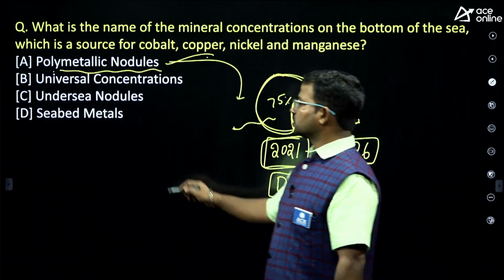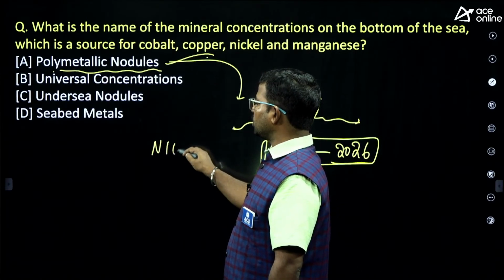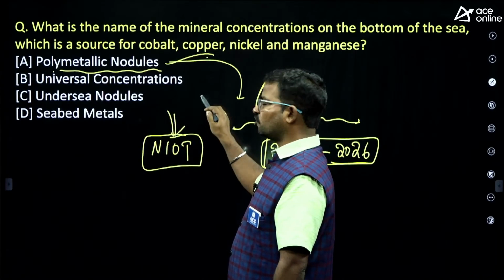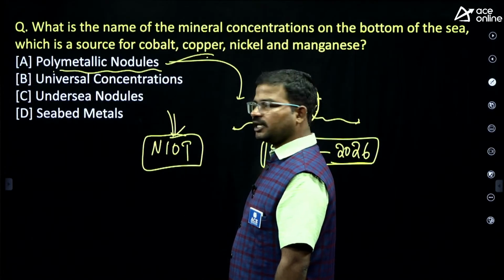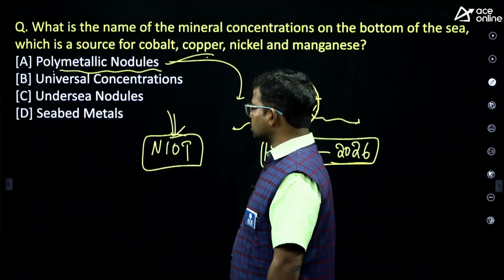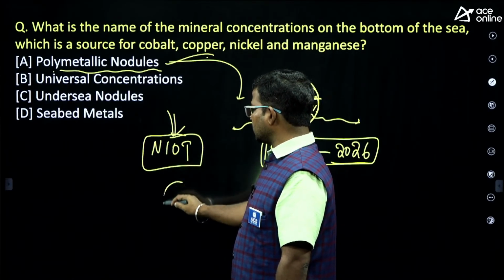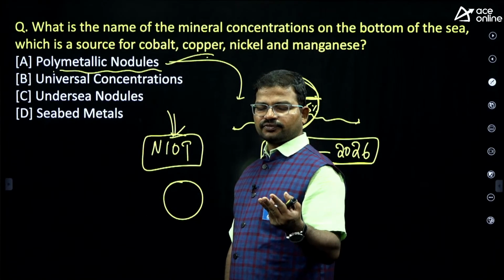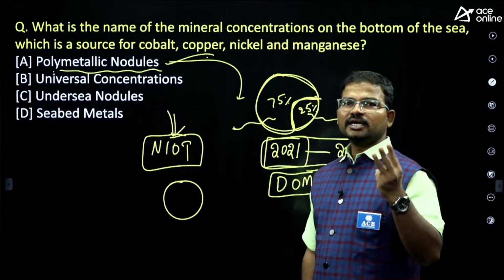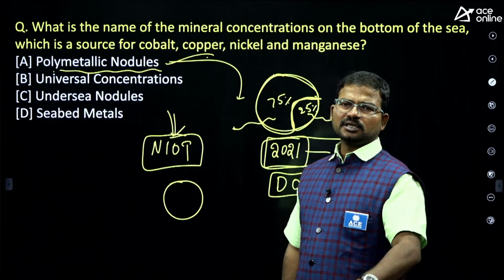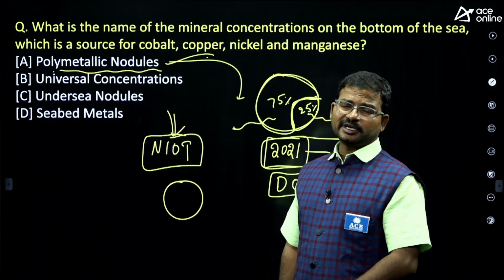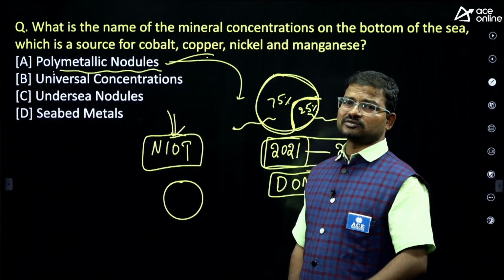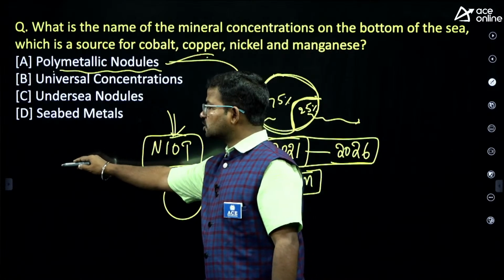This project is led by NIOT, the National Institute of Ocean Technology, which is located in Chennai. Under this project we have planned to send 3 members near the seabed, at a depth of around 6,000 meters.